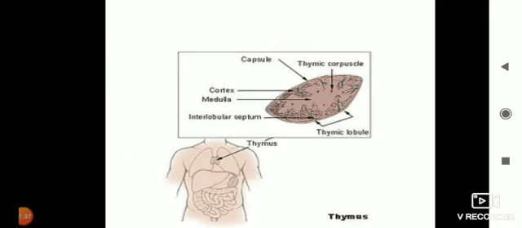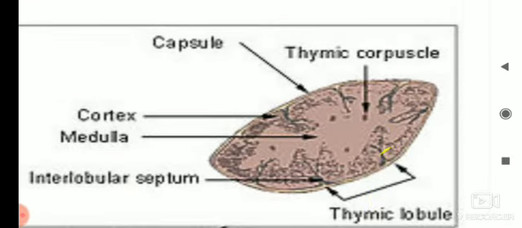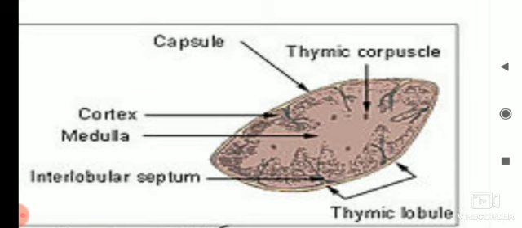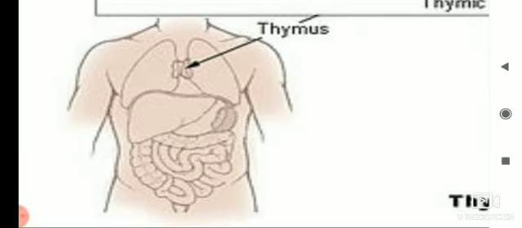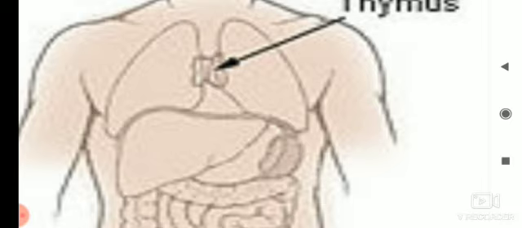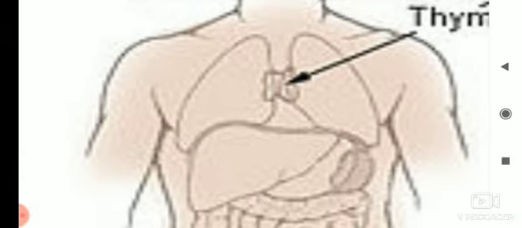Now this is the picture in which you can see the thymic corpuscle. Always remember, any gland shows an outer region cortex, a middle region medulla, and interlobular septum, thymic lobule. Now in the examination you have to draw this diagram. Again in this diagram you can see the position of the thymus gland on the upper side in between the lungs, and this is the thymus gland.